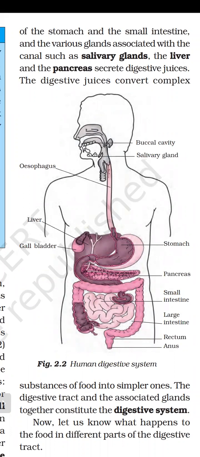And the associated glands are the salivary gland, liver, and pancreas. We have discussed the functions of the salivary gland, liver, and pancreas, and how digestion takes place inside the stomach, small intestine, and large intestine. This is the topic which we discussed in the previous lecture.